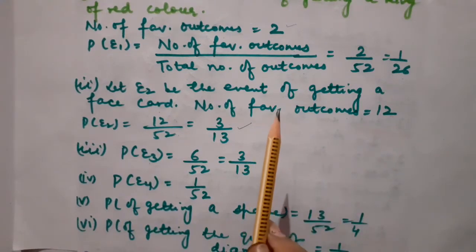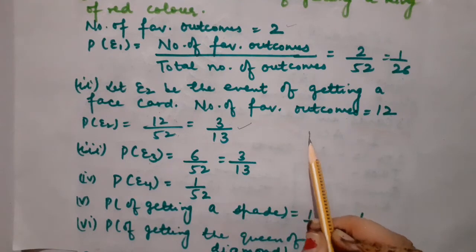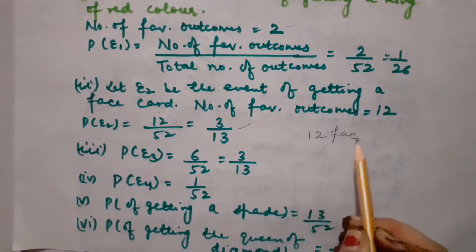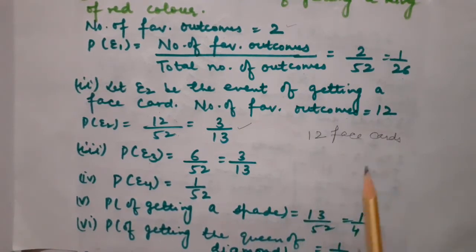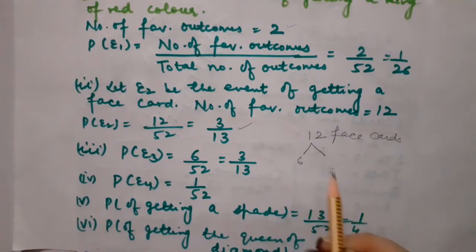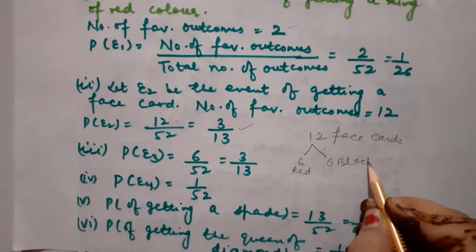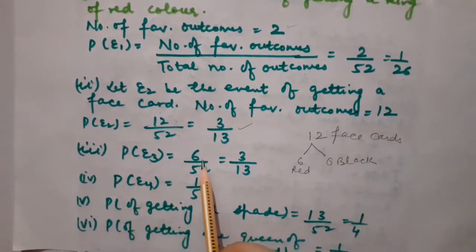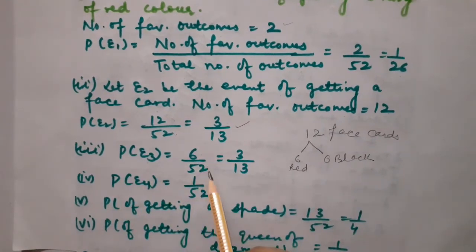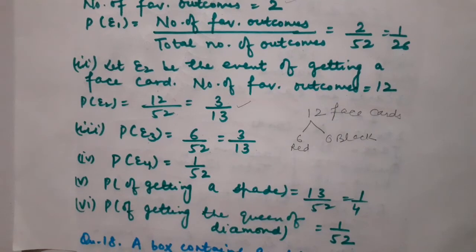You know that there are a total of 12 face cards, correct? So out of those 12 face cards, 6 cards are red in color and 6 are black in color. So I want red face cards, which means the probability will be 6 upon 52, that is 3 upon 13. Clear?